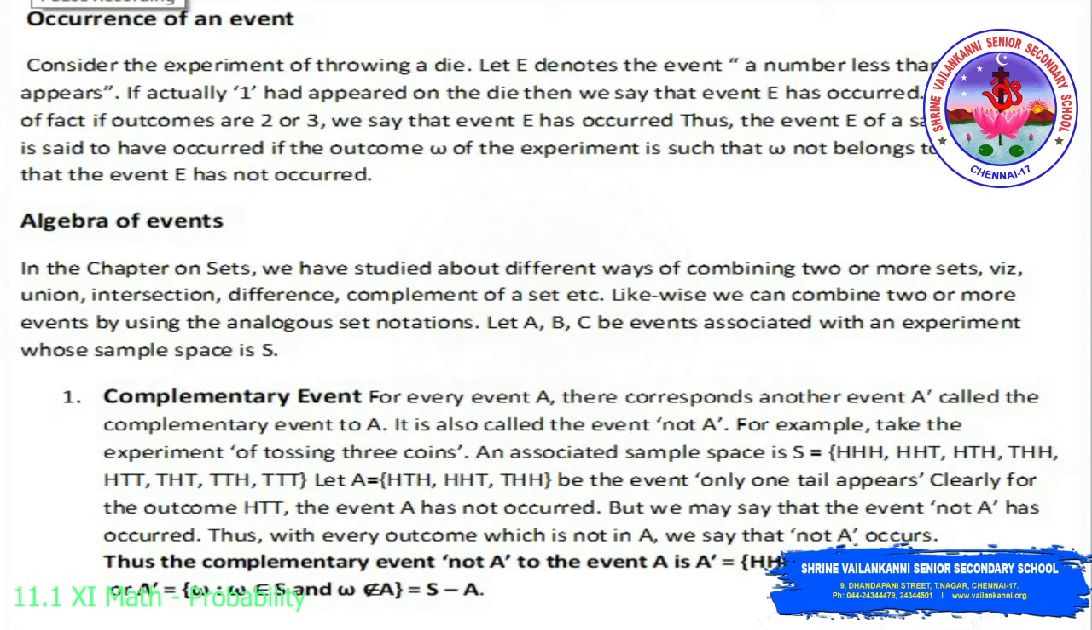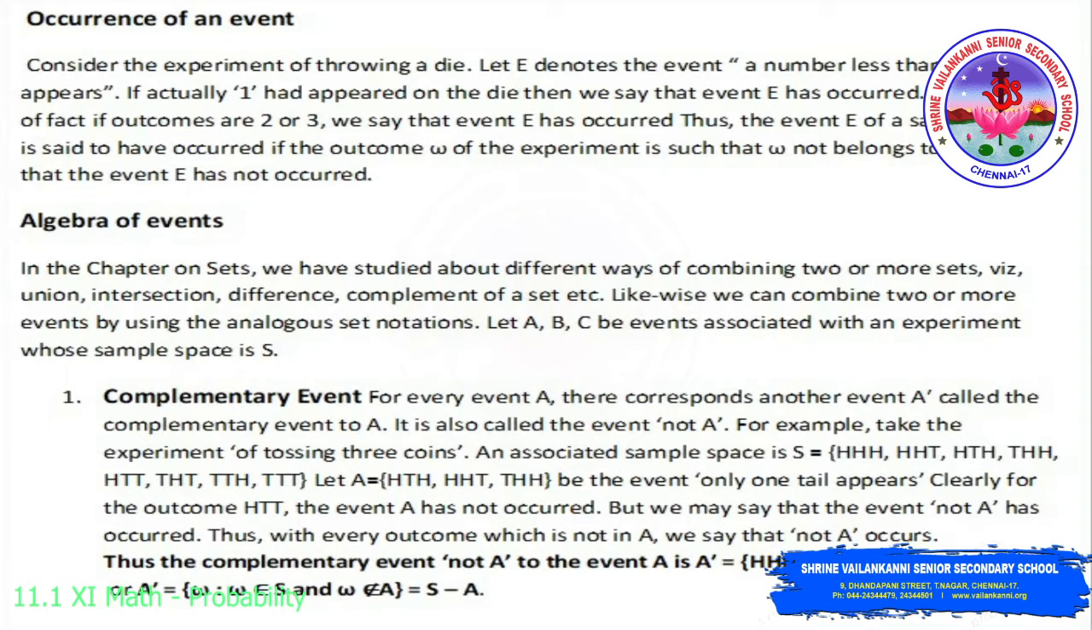Now let's see occurrence of an event. Consider the experiment of throwing a die. Let E denote the event: a number less than 4 appears. If 1 appears on the die, then we say that the event E has occurred. As a matter of fact, if the outcome is 2 or 3, we say that the event E has occurred. Thus the event E of a sample space is said to have occurred if the outcome omega belongs to E. If omega does not belong to E, we say that the event E has not occurred.